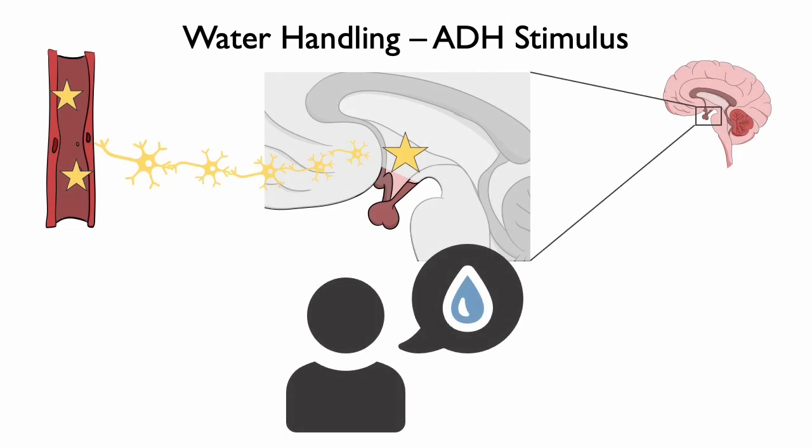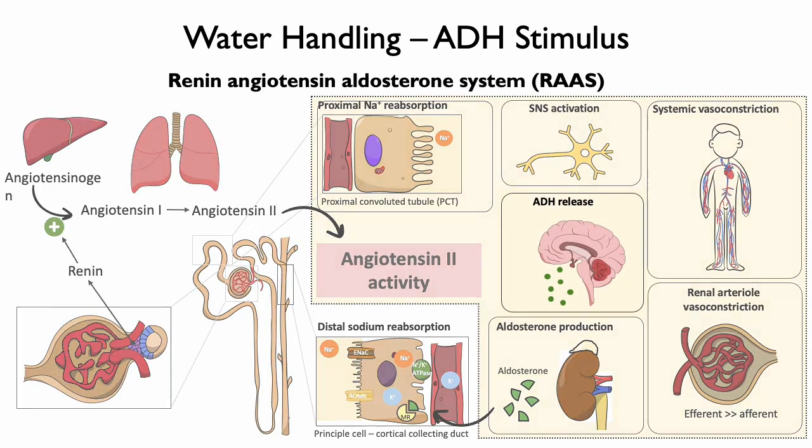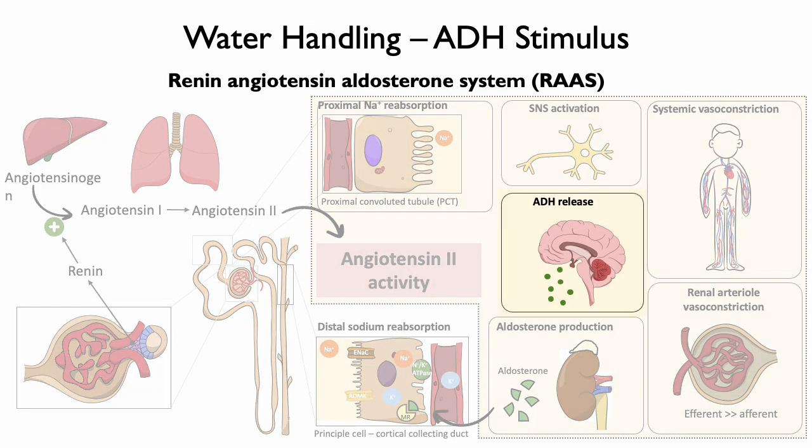While unrelated to ADH release, we would be remiss if we didn't mention one last important reflex related to high osmolarity. The same osmoreceptors in the brain sensing high osmolarity also stimulate an intense thirst response. As long as a person has an intact thirst mechanism and they have access to water, they can drink high volumes of water to return serum sodium and osmolarity back to normal ranges. A final known stimulus for ADH release is direct stimulus from angiotensin II, a downstream product from renin.